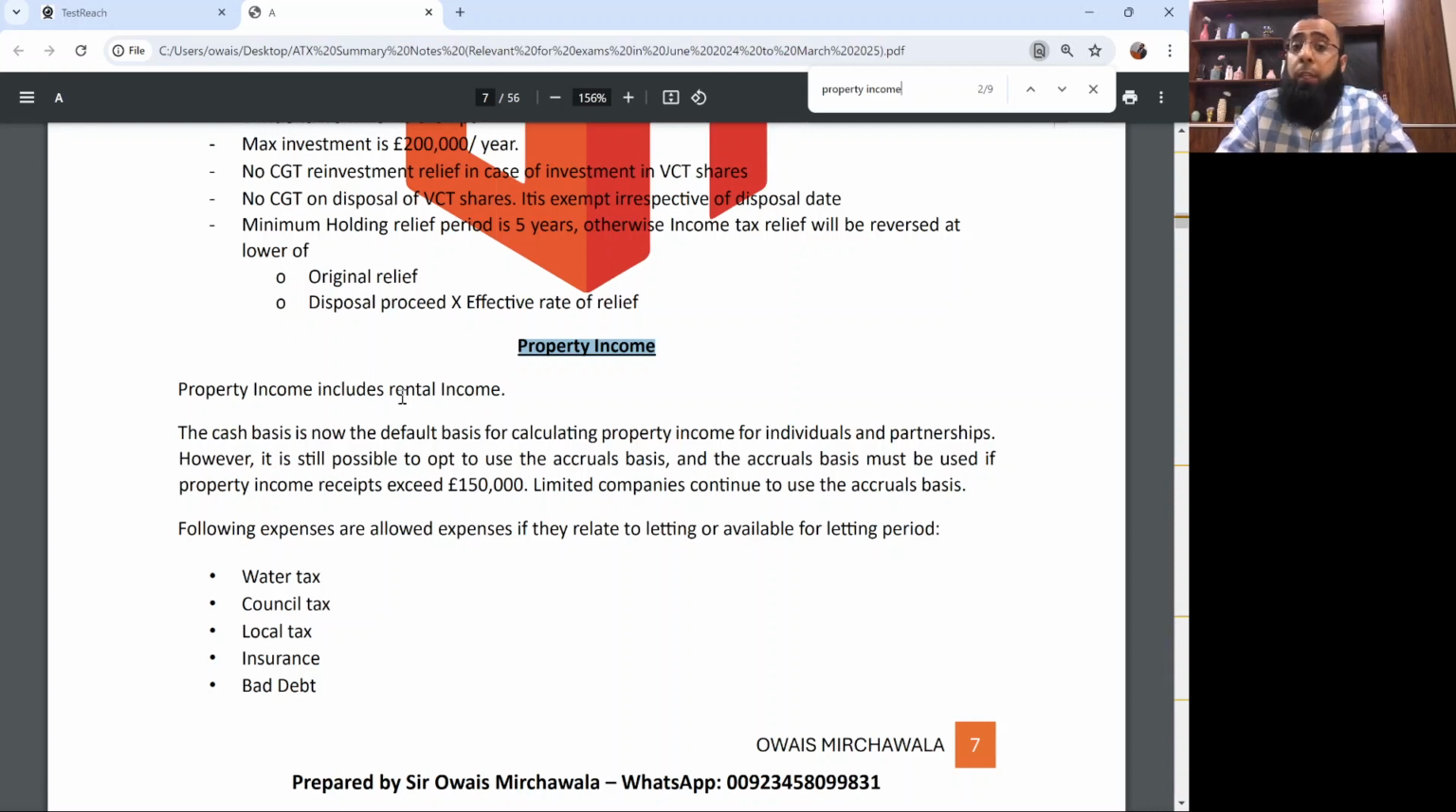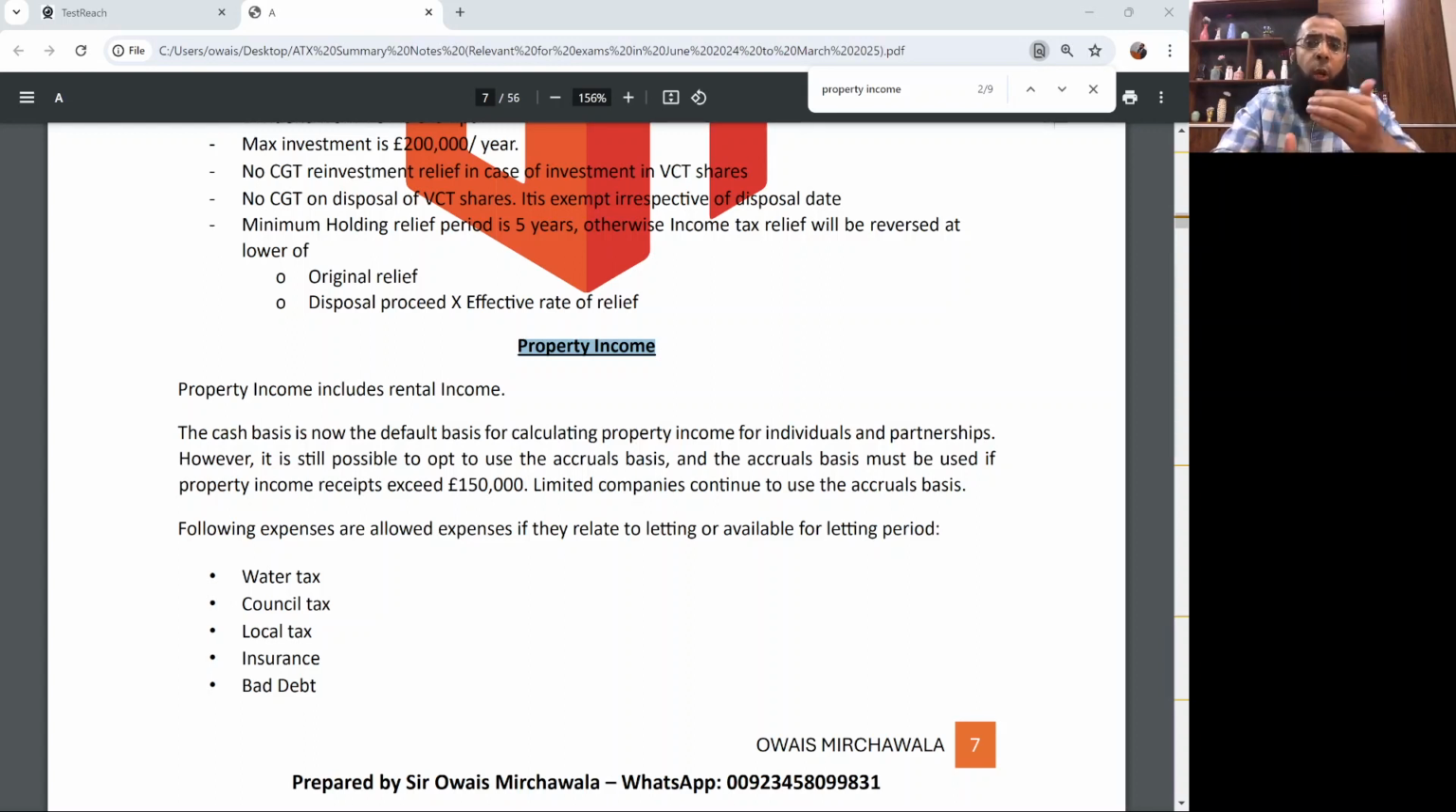So, in these summary notes, I have summarized the entire course of Advanced Taxation in just 56 pages. That gives a very good revision to the students while they are doing the past exam papers. So the entire course is summarized in these 56 pages.